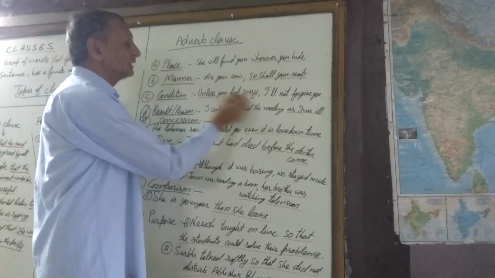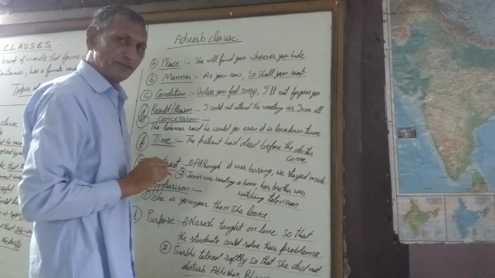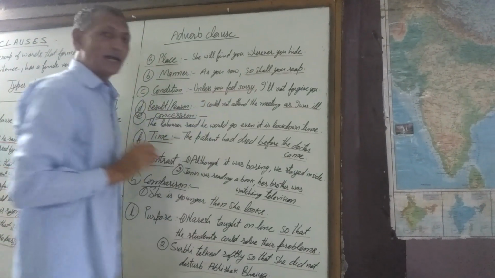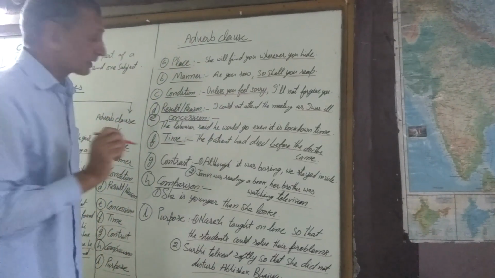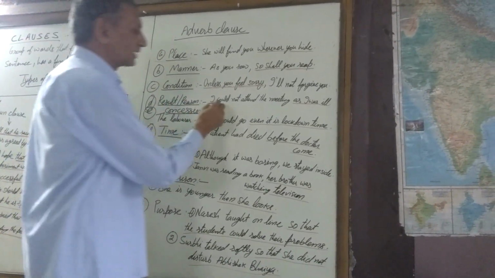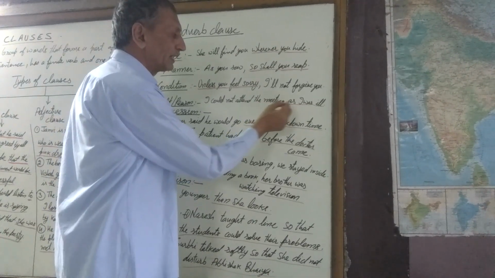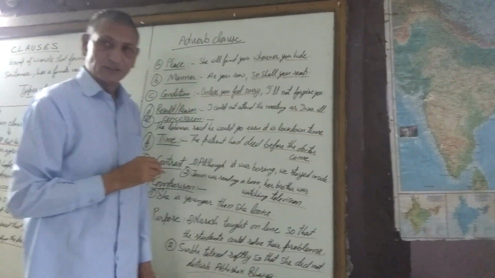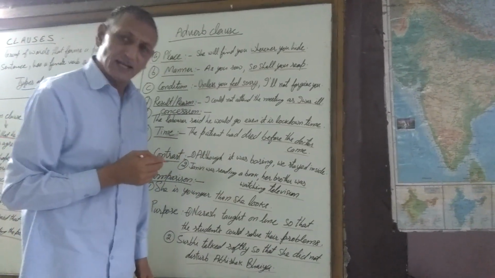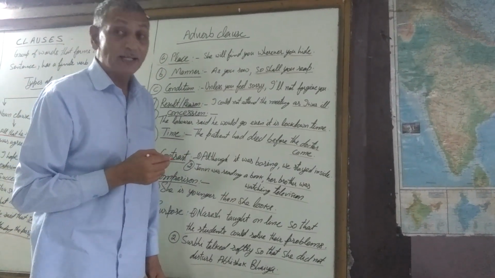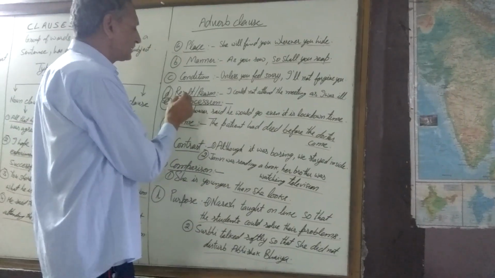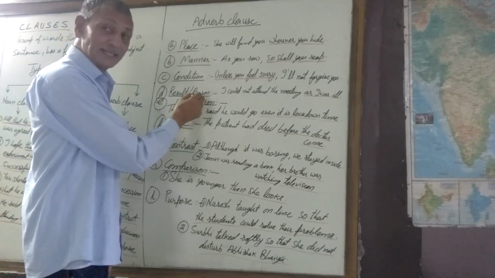This is the condition in this sentence, the adverb clause of condition. Result or reason. I could not attend the meeting as I was ill. I could have also written it: since I was ill, I could not attend the meeting. So, this describes the result or the reason.